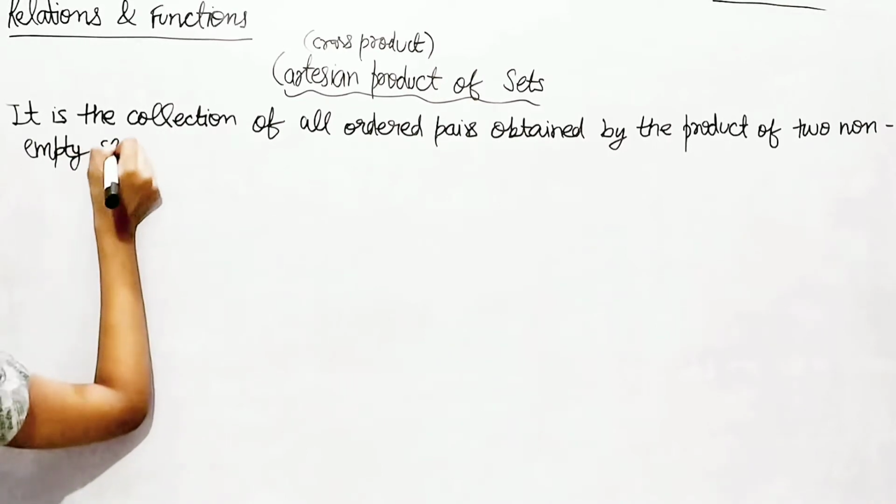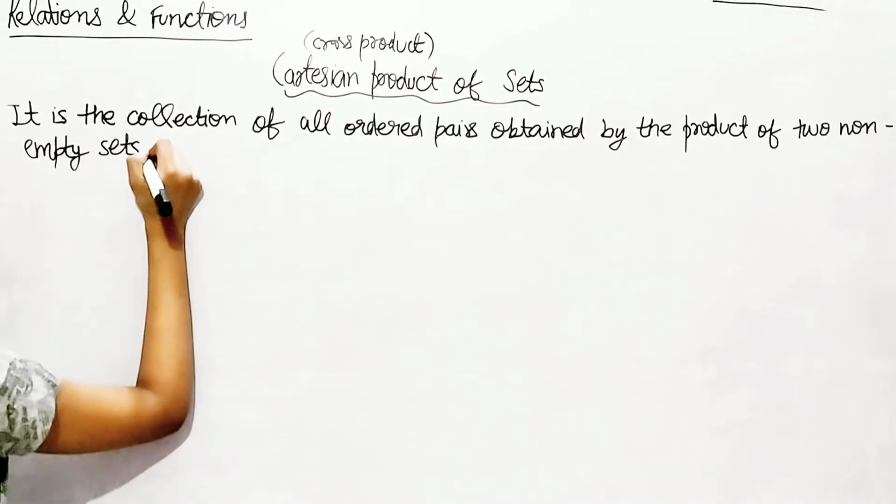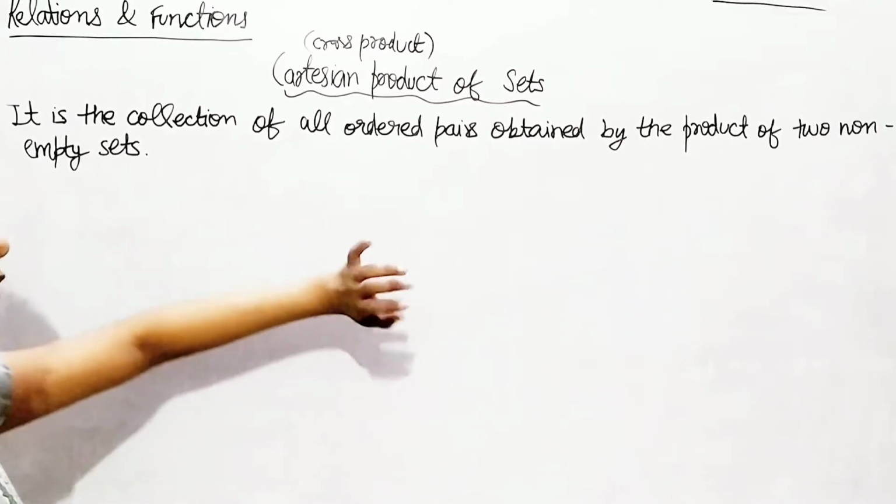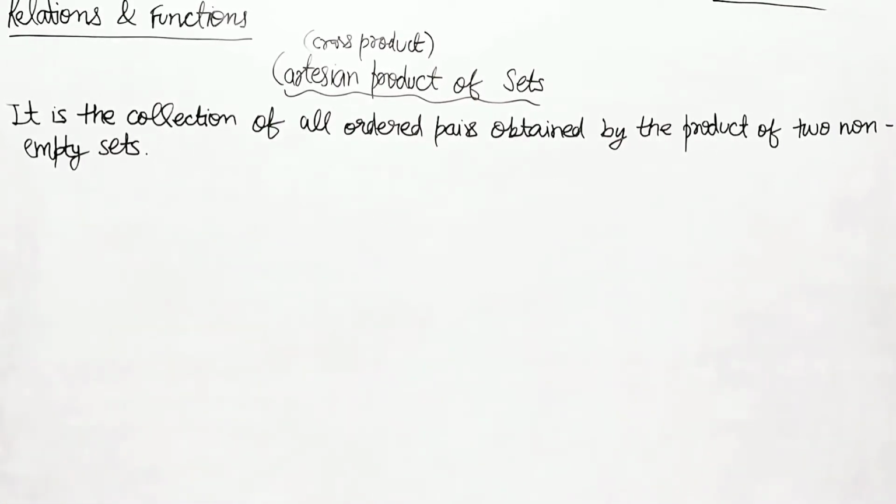So it is a collection of all ordered pairs obtained by the product of two non-empty sets. So this is the small definition we have.